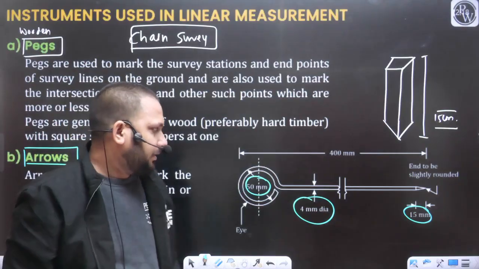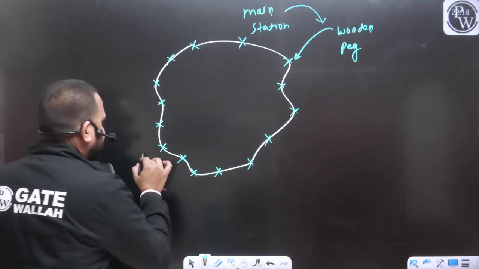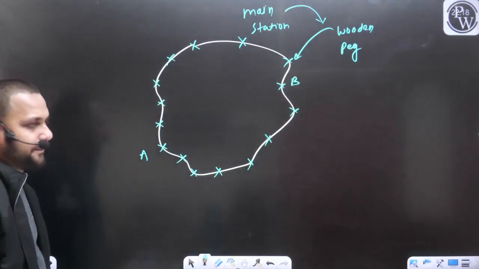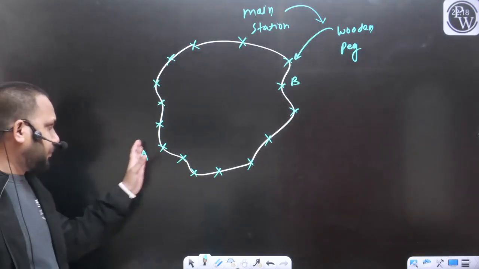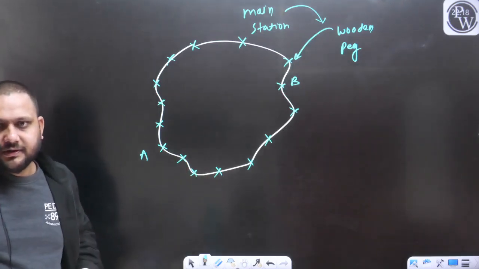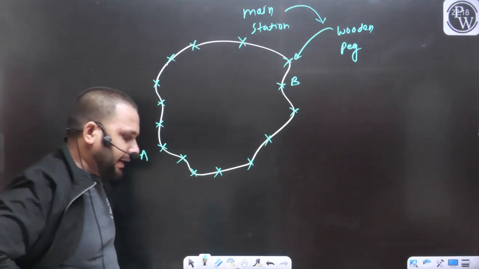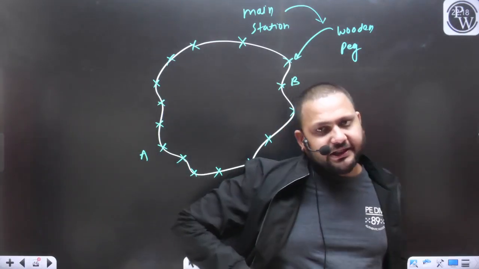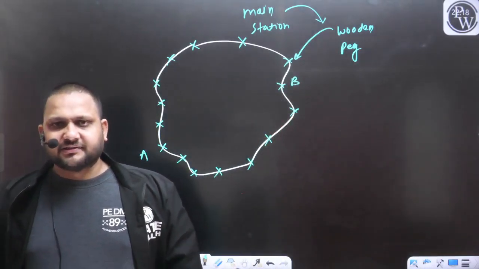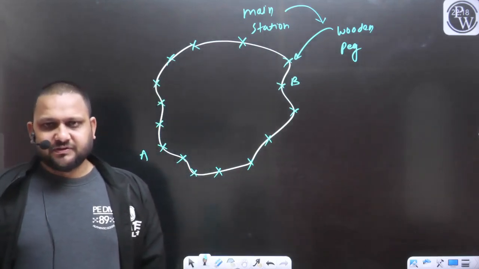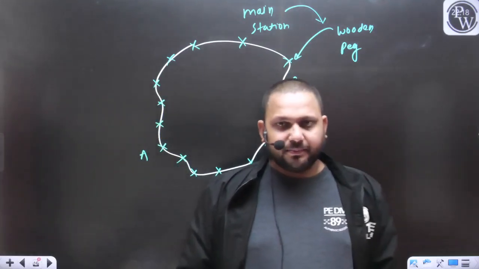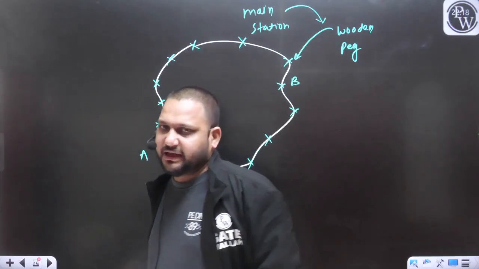For example, if you want to measure the distance between the point A and B, let's say this length is more than the chain length. So obviously in a single chain you will not be able to measure this distance AB with the help of the chain.